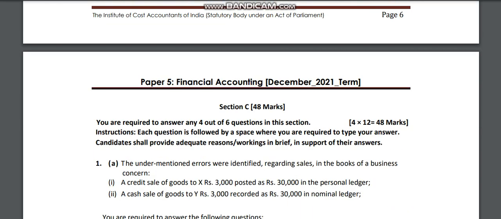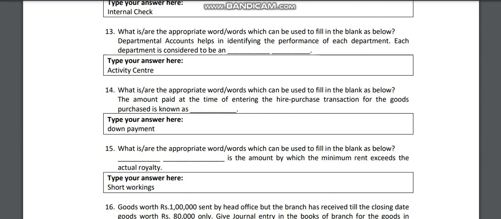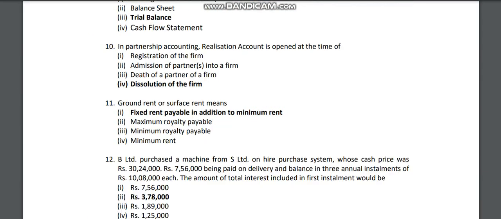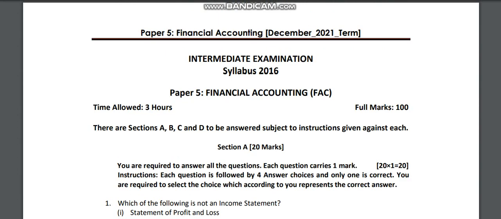It will be helpful for everybody, because this is the pattern. However much you study, if you don't know the pattern, it will create confusion in the examination. We practice for this, and they might again release some kind of test papers. We have to wait for that. Let us check how they will release it step by step.